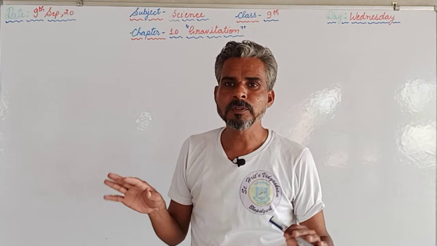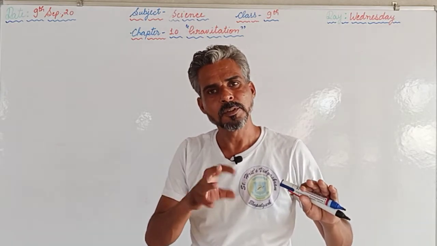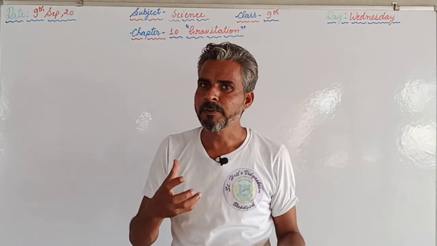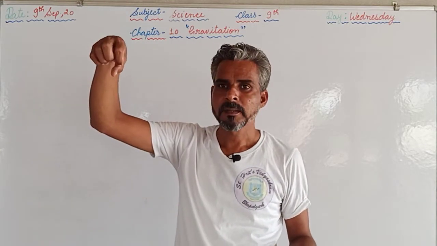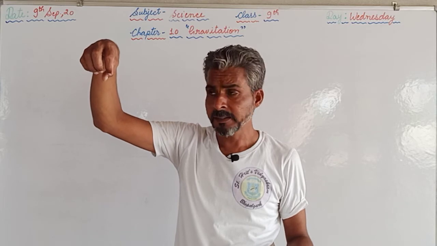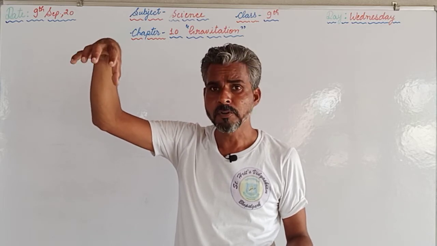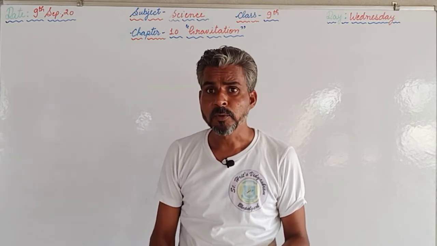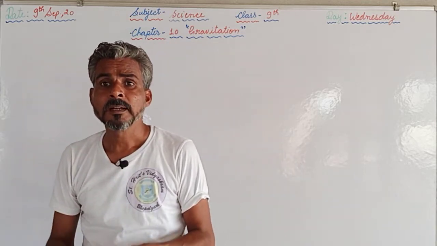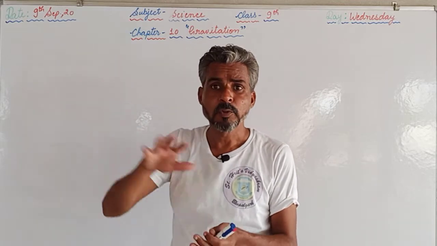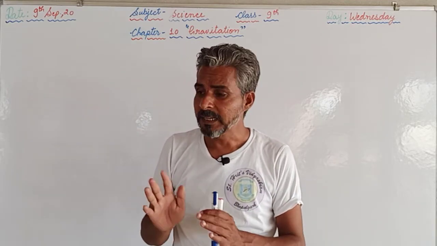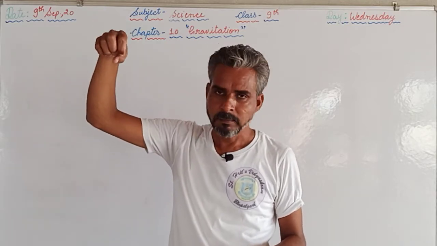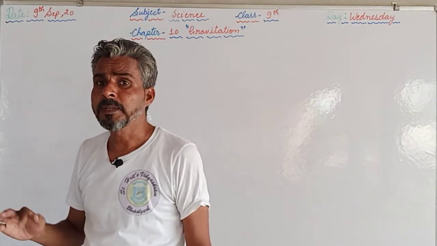Any object, which force is acting on it? That force is due to the earth only. Then we can say that the object is under free fall. If we are having a ball in our hand at a certain height and we drop it, if we release it, it will move downwards. Why? Due to the gravitational force of the earth. It means at that time no other force is acting on that ball. That's why the motion of the ball falling down from a height is considered to be free fall.